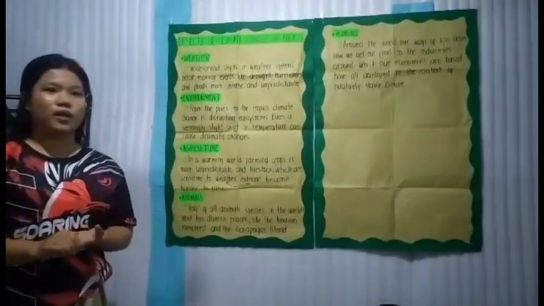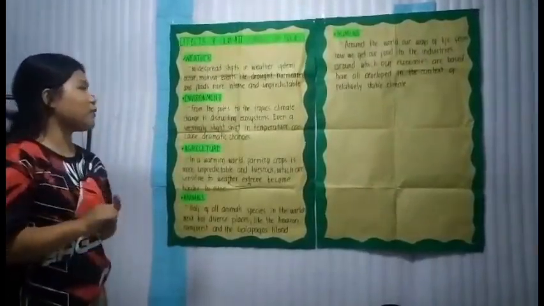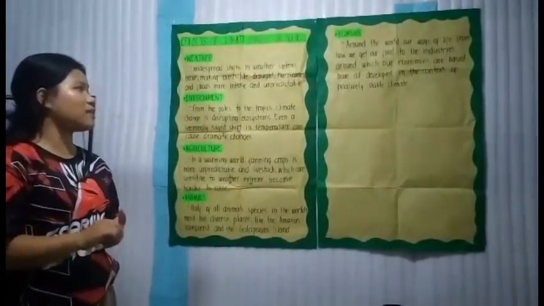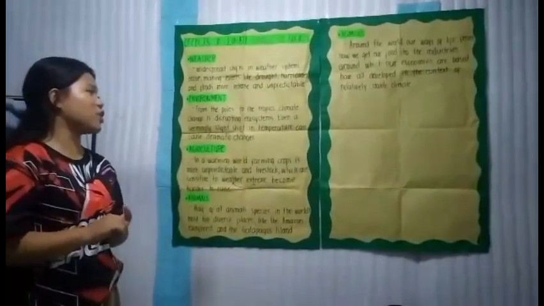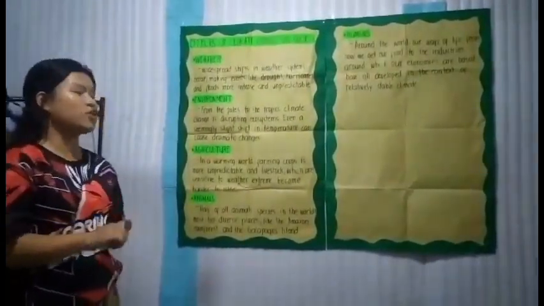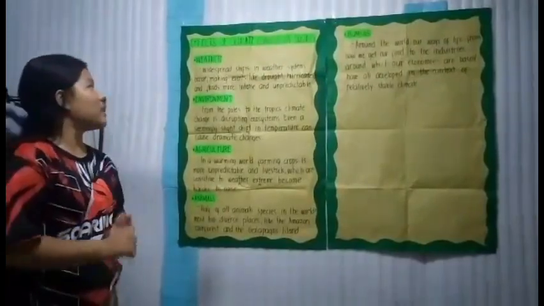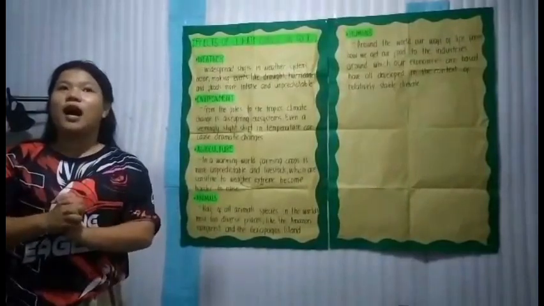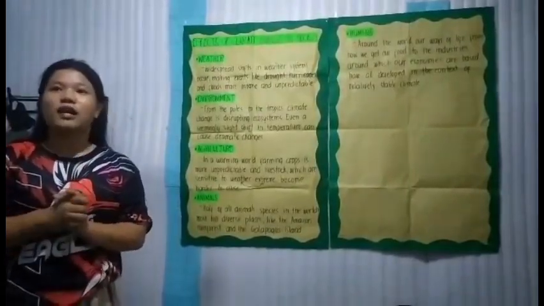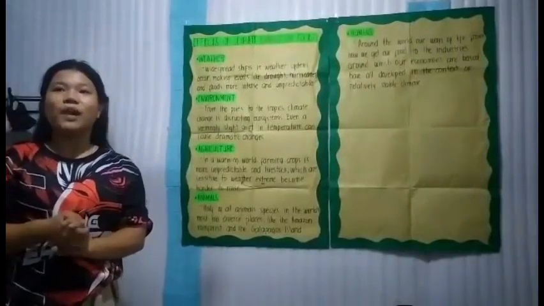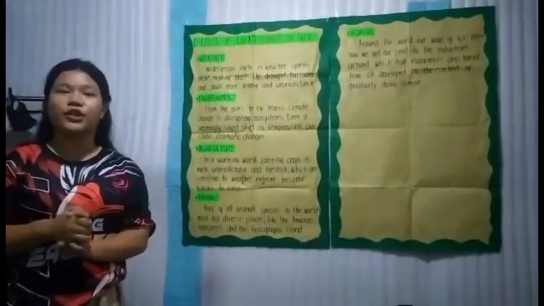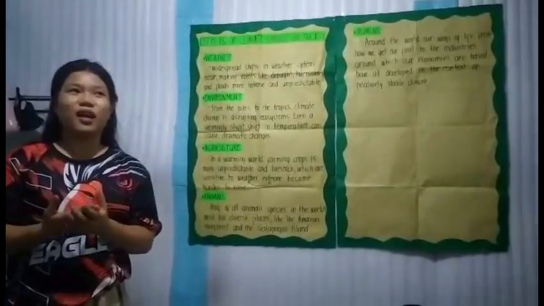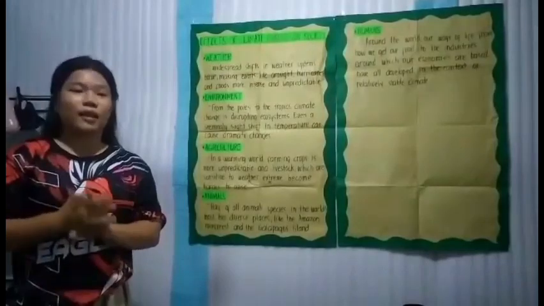The second one is the environment. From the poles to the tropics, climate change is disrupting ecosystems. Even a seemingly slight shift in temperature can cause dramatic changes. Of course, climate change can affect our environment. It's because as greenhouse gas emissions blanket the earth, they trap the sun's heat. So it can lead to global warming and climate change.